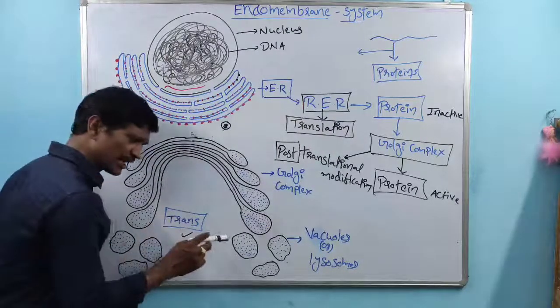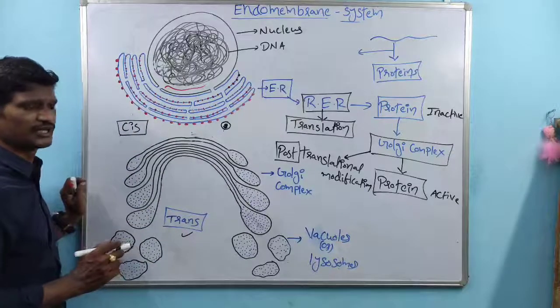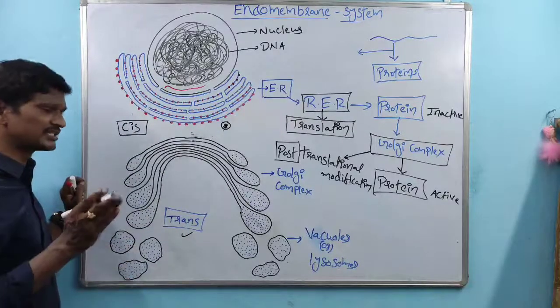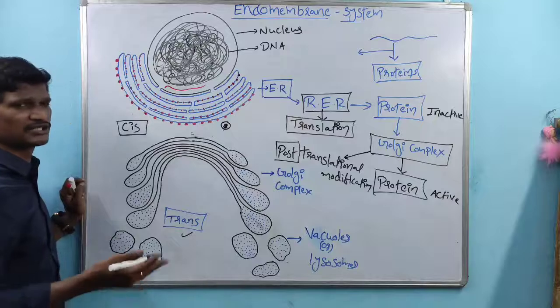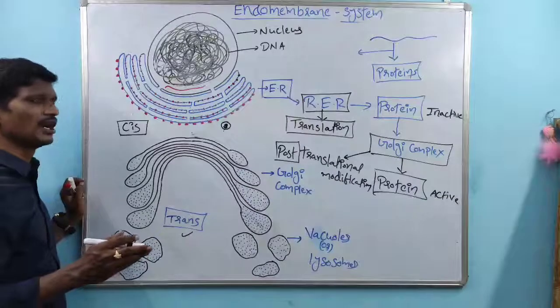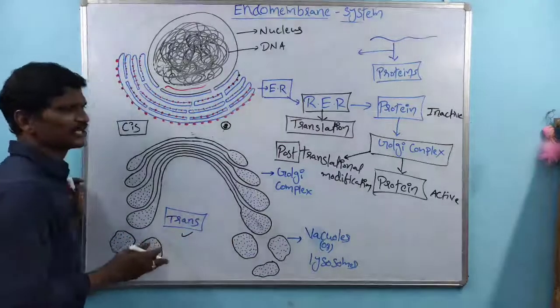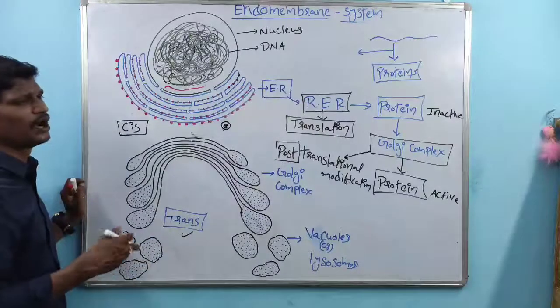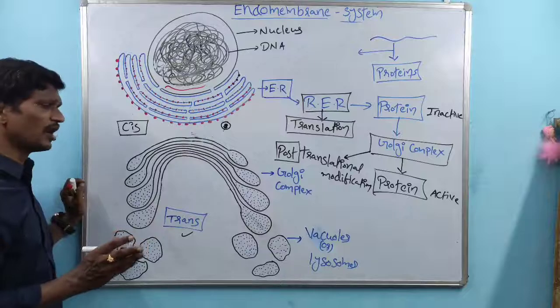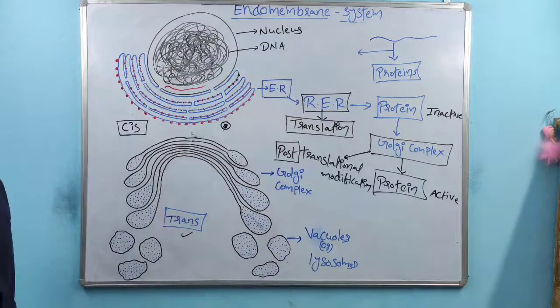Remember, the transportation of enzymes and proteins is not only inside the cell. Sometimes extracellular secretions also take place. Extracellular secretion means some of the proteins are transported from inside the cell to outside the cell. Right? So that is about the endomembrane system.